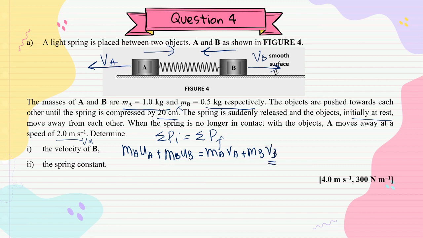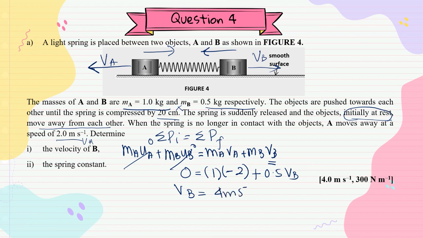As we know, both objects are initially at rest. MA is 1, VA is negative 2. Why negative? Because it's moving to the left, moving away from each other. Plus, MB is 0.5 VB. Calculate: VB is equal to 4 meter per second to the right.